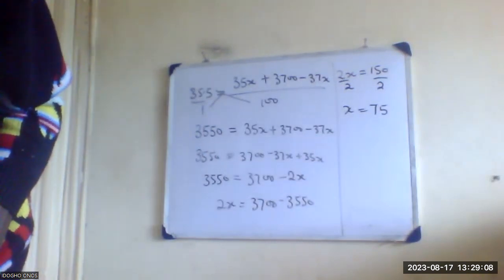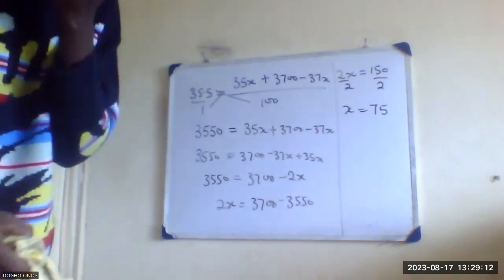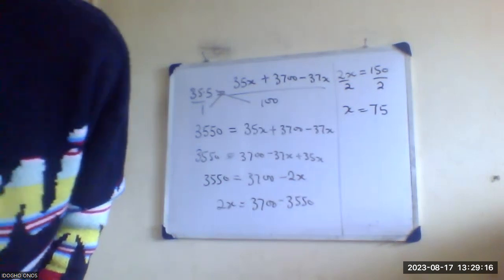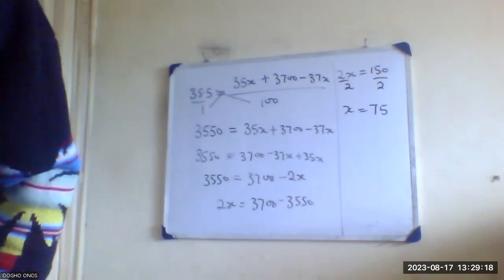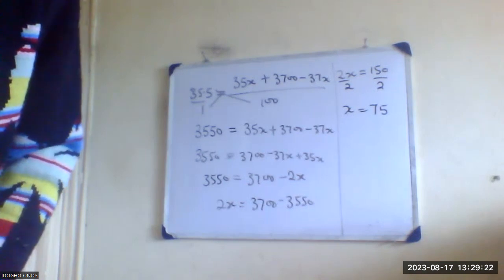Remember, they asked us to calculate the relative abundance of the isotope of mass number 37.